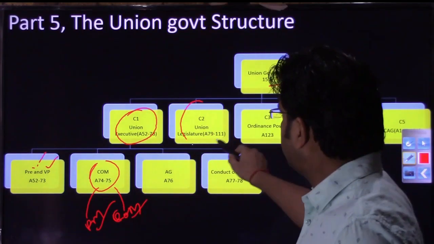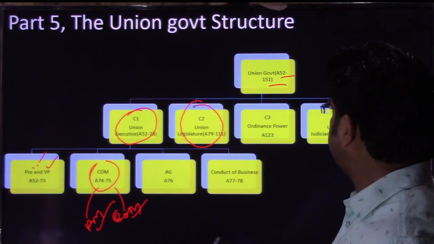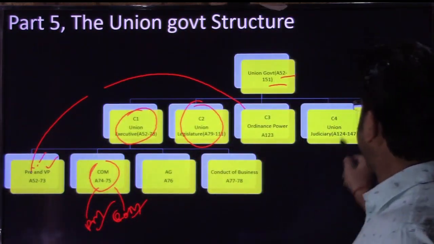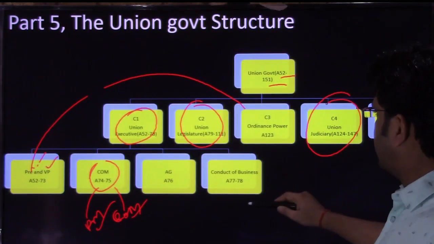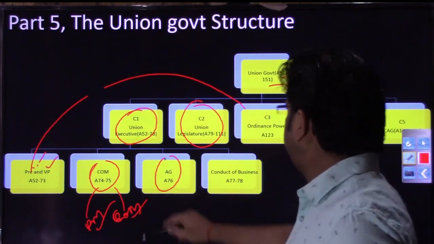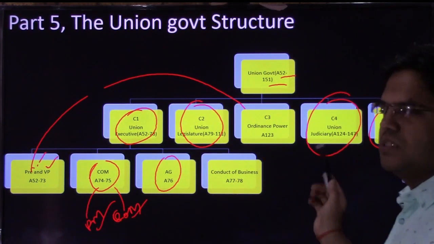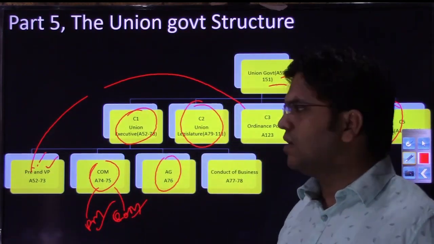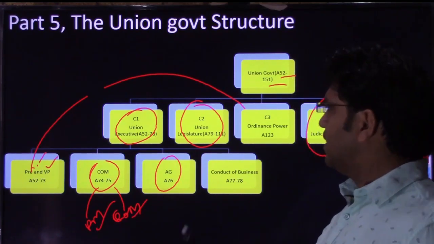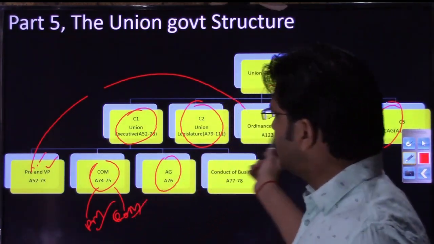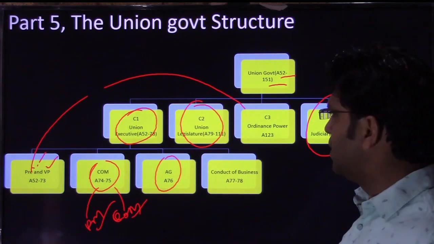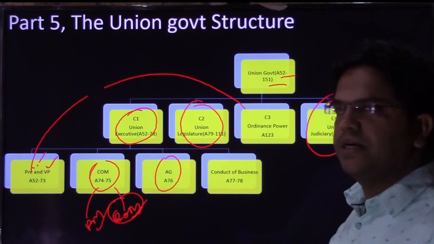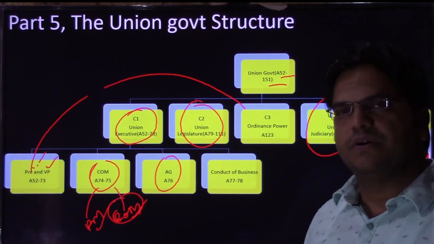Right now we are delving into the union legislature, that is parliament. Ordinance making power we had already done in the president chapter itself. Union judiciary we will do, right? As far as the AG, Attorney General of India, and the CAG are concerned, these are very small chapters, we can cover them as well, right? So for those preparing for 2021, they need not worry about these chapters, because once we have covered the high yielding chapters, we will jump to these. And as far as 2020 is concerned, if time allows, we'll cover the high yielding topics of